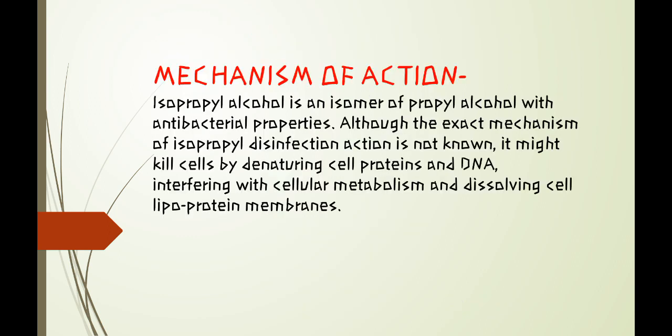Then we will see the mechanism of action of isopropyl alcohol. Isopropyl alcohol is an isomer of propyl alcohol with antibacterial properties.